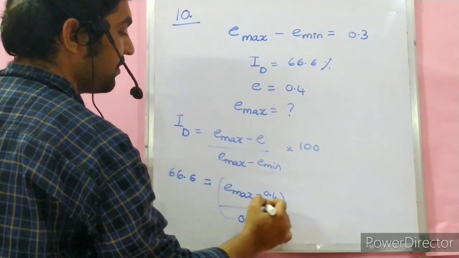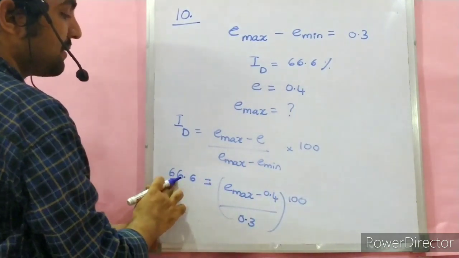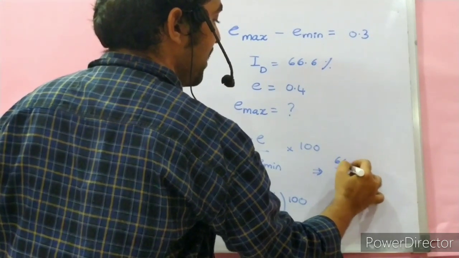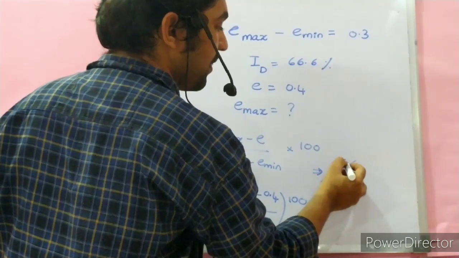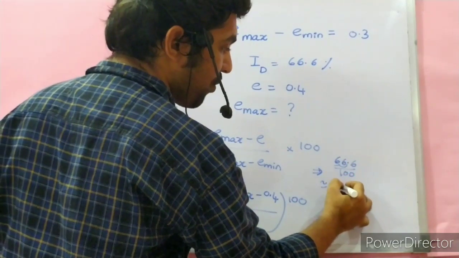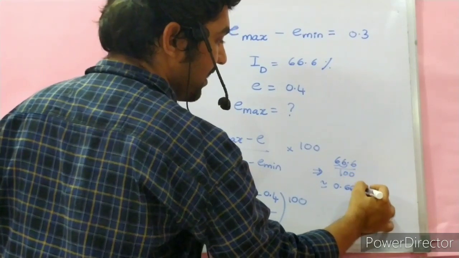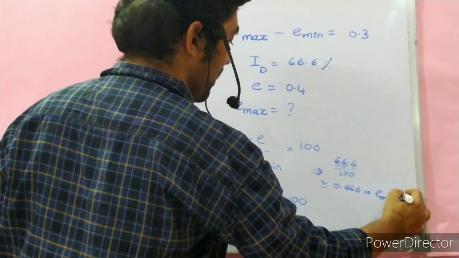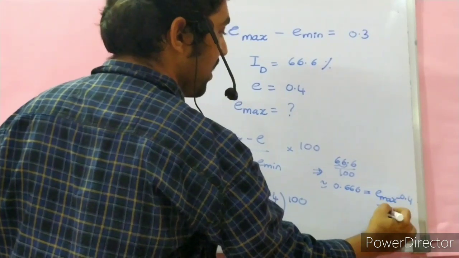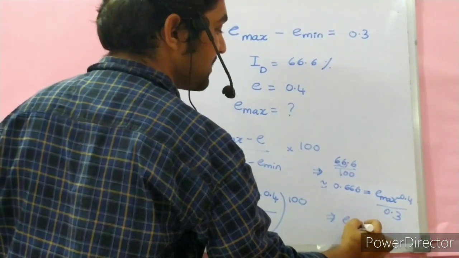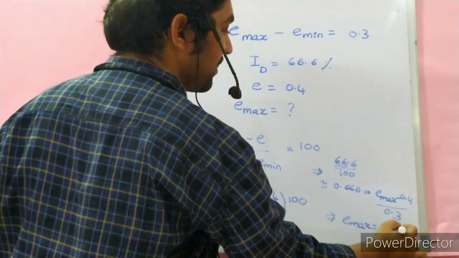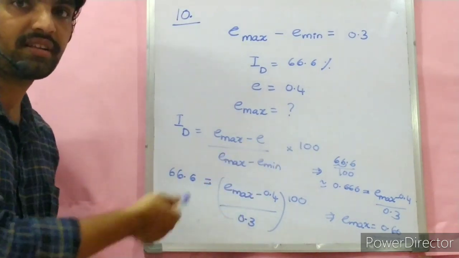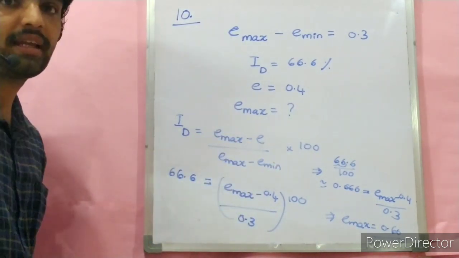So 66.6 by 100, that is 0.666, equals (Emax minus 0.4) by 0.3. Upon solving, you get Emax as 0.60. So the answer is 0.60. Just solve this equation, get the answer.